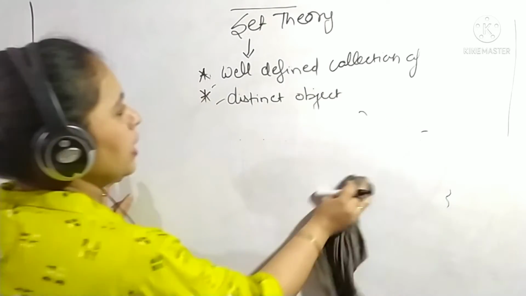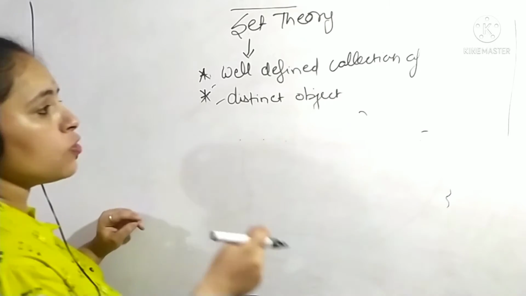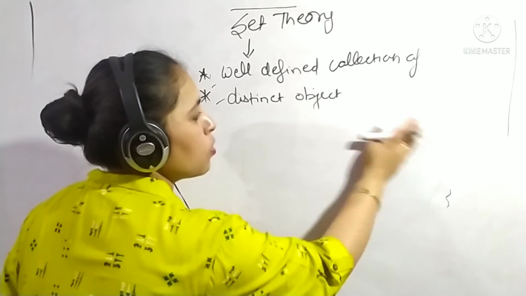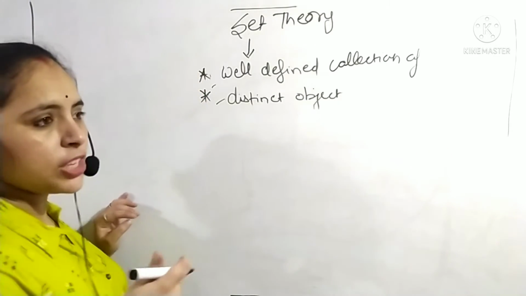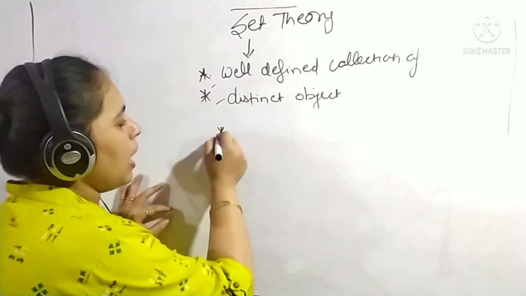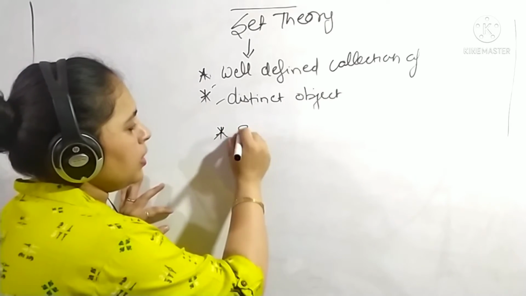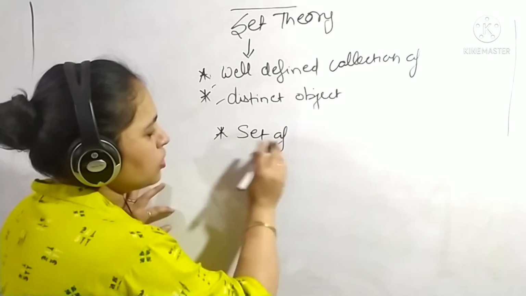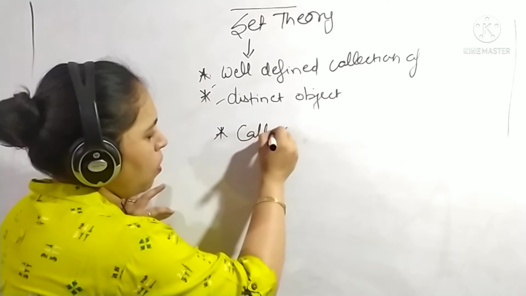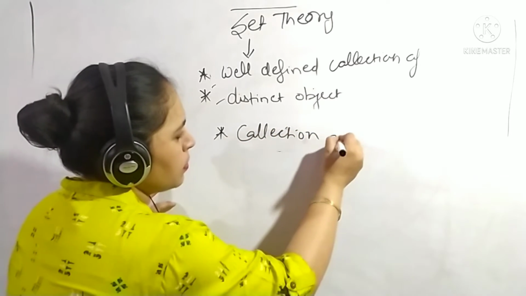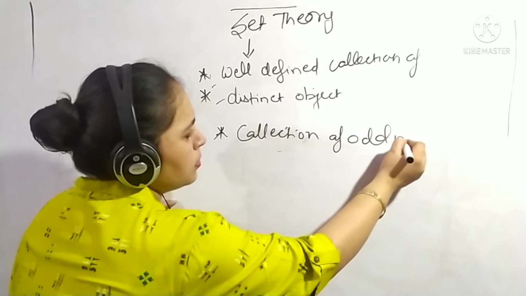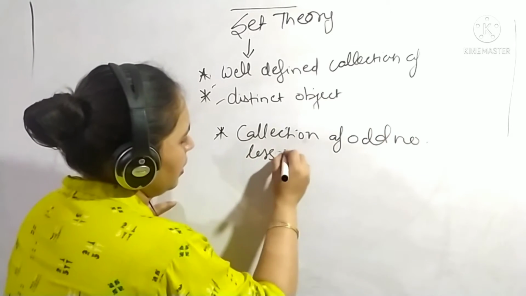Now well defined, very important to understand whether a group of objects is a set or not. First of all, I have written collection. We can write collection of odd numbers less than 10.